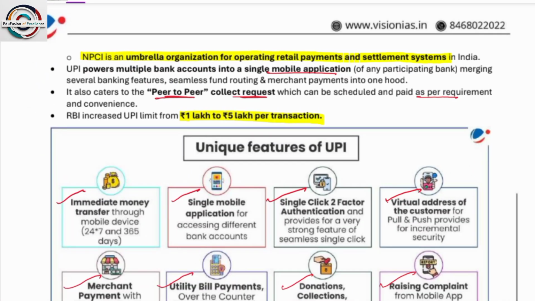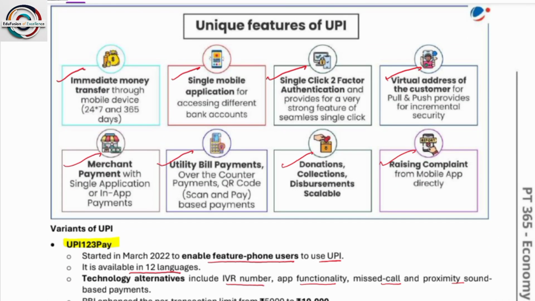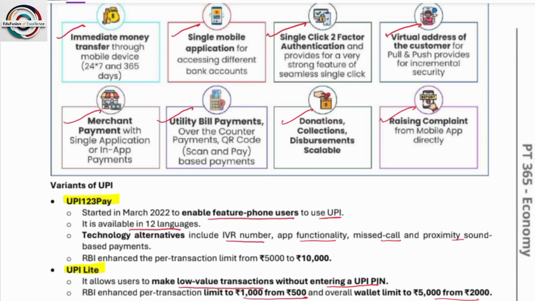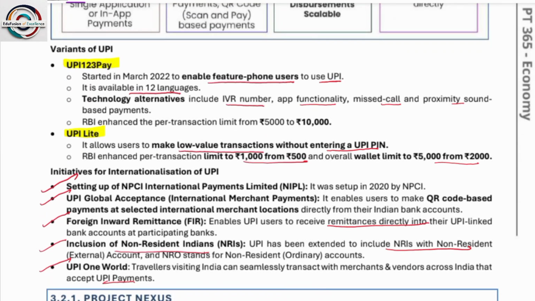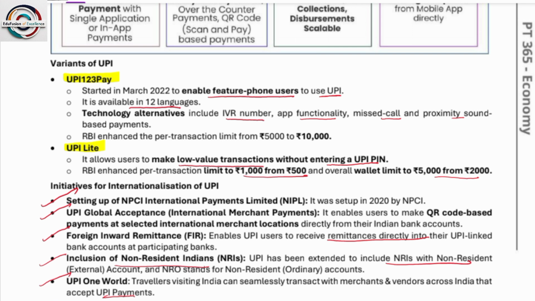Next, unique features of UPI, please read these. These are all simple ones. So variants of UPI. One is UPI 123 Pay. What is UPI 123 Pay? Started in March 2020 to enable feature phone users to use UPI. It is available in 12 languages. Technologies include IVR number and app function, missed calls and proximity sound-based payments. RBI enhanced the transaction limit from 5,000 to 10,000.